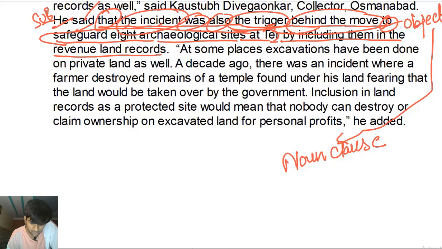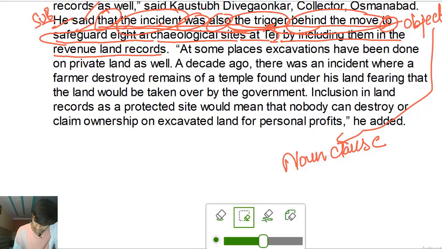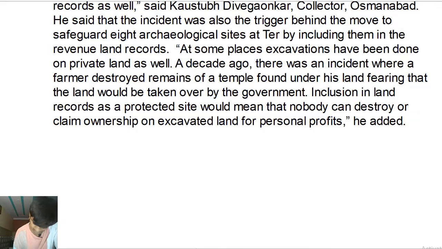So after behind the move, we have an infinitive phrase, that is to safeguard 8 archaeological sites. To is the particle, the part of the infinitive, and safeguard is the verb. So in the infinitive, 8 archaeological sites is the object of the infinitive. To safeguard what? 8 archaeological sites. Where? At Ter. How? By including them in the revenue land records. That is again a prepositional phrase, talking about the manner in which it was done, an adverb phrase. Hope it is understood. Okay, let's continue reading.